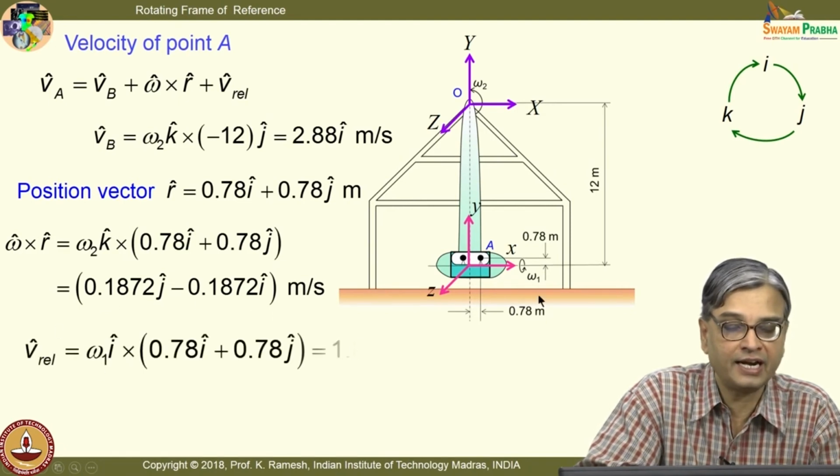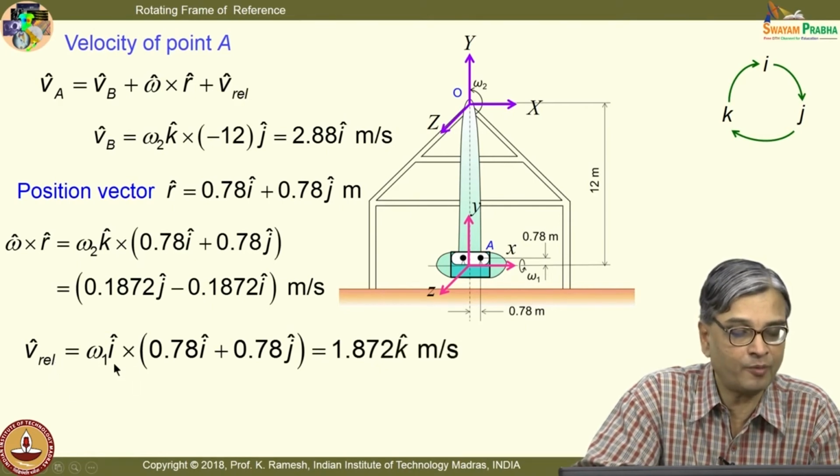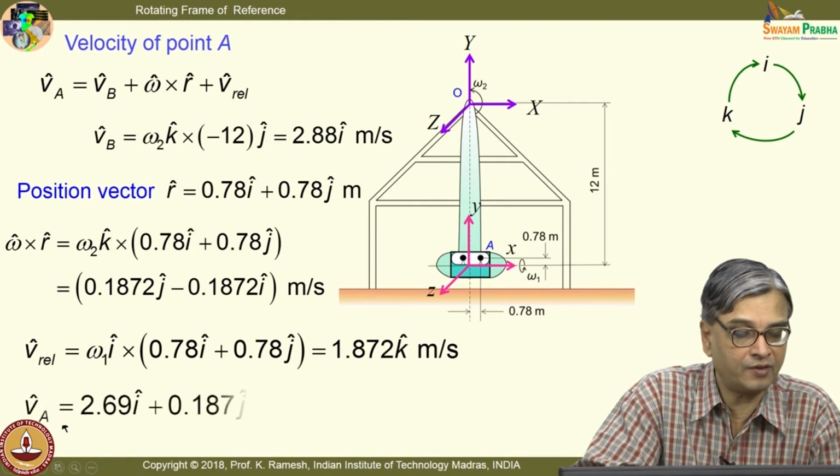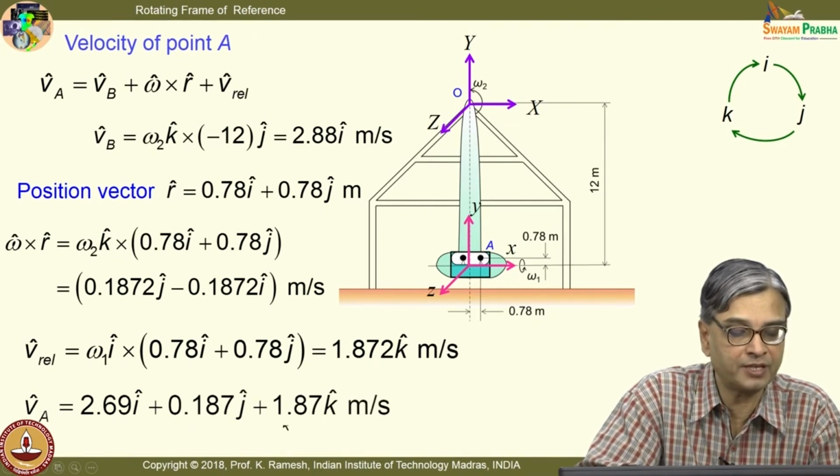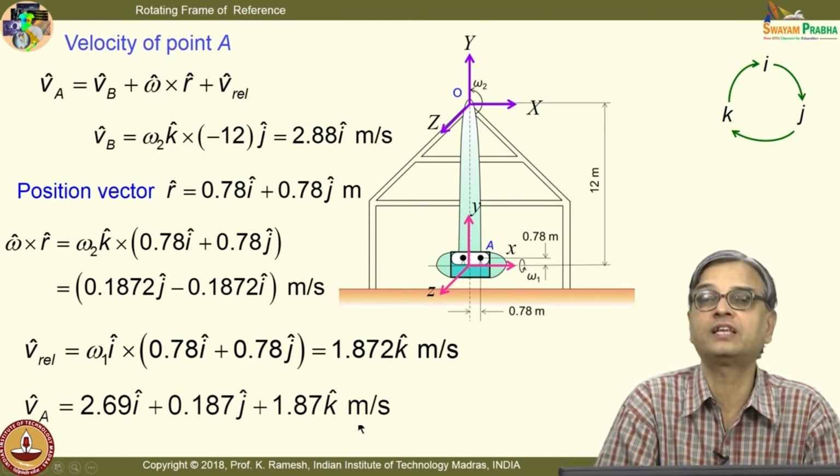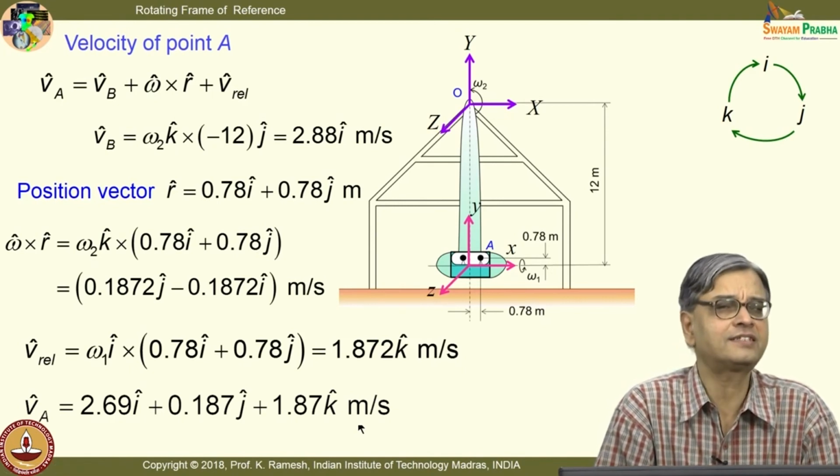And VREL, it is rotating with angular velocity omega 1. So, I get omega cross r, that is 1.872 meters per second. And then I get velocity of A is 2.69 I plus 0.19 J plus 1.8 k meters per second. So, finding out the absolute velocity is straightforward.